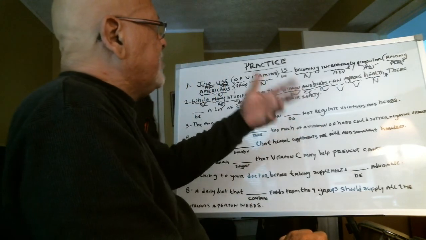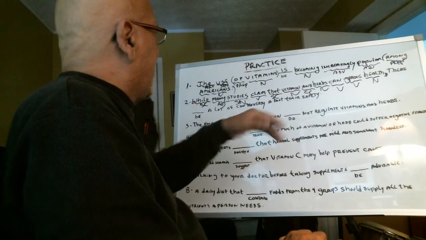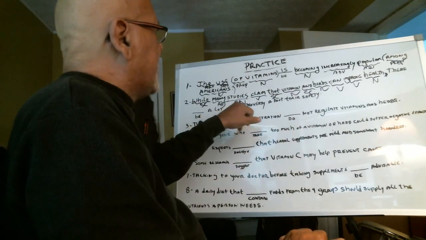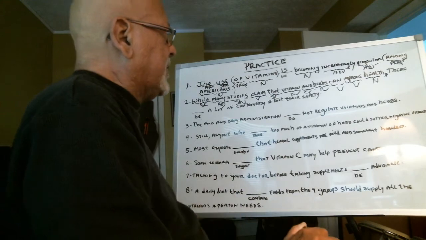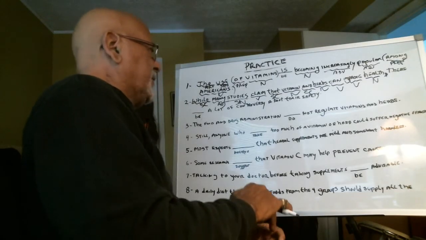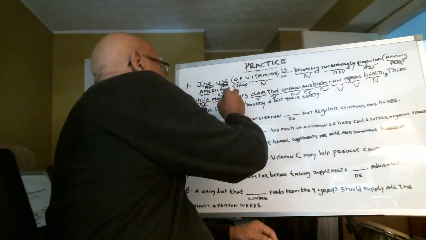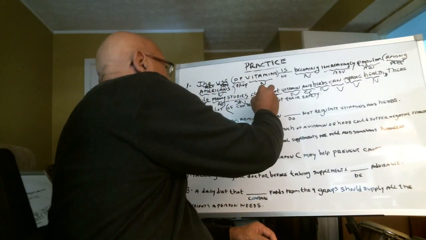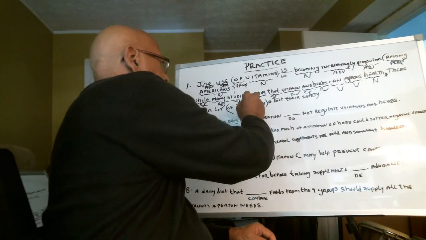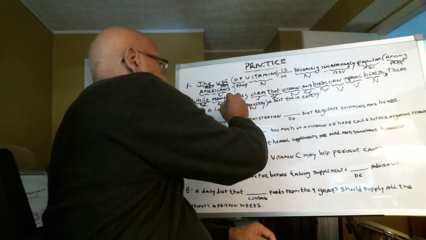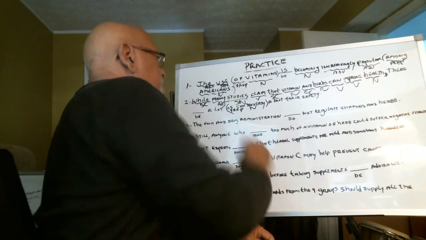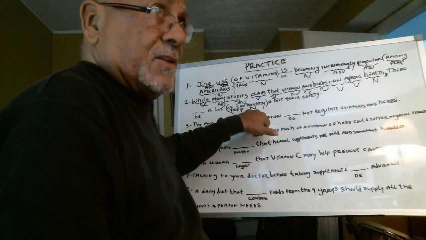Then in the independent clause, I have there, blank, a lot of controversy about their safety. So now I have to look for the subject. I see a prepositional phrase, of controversy. Controversy is a noun. Of is a preposition, but the subject can never be in a prepositional phrase.